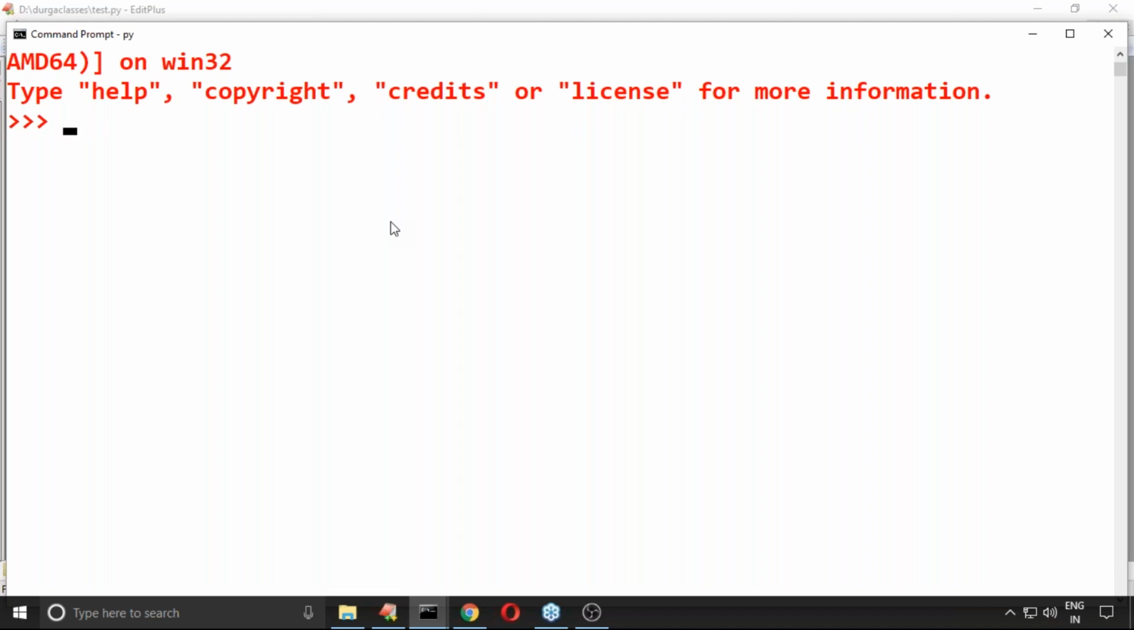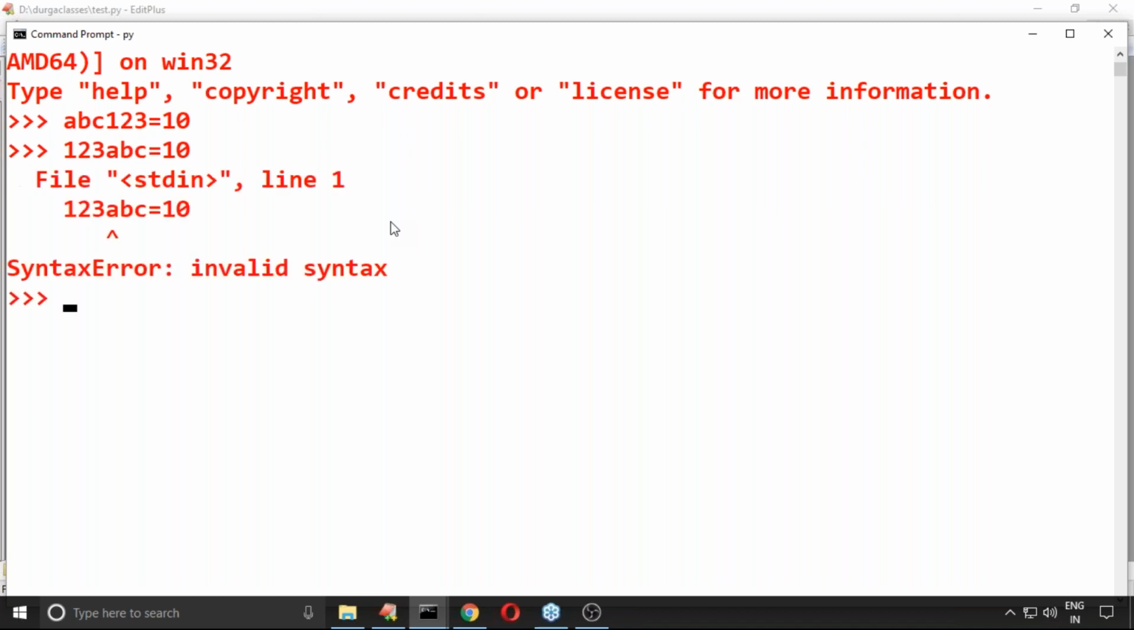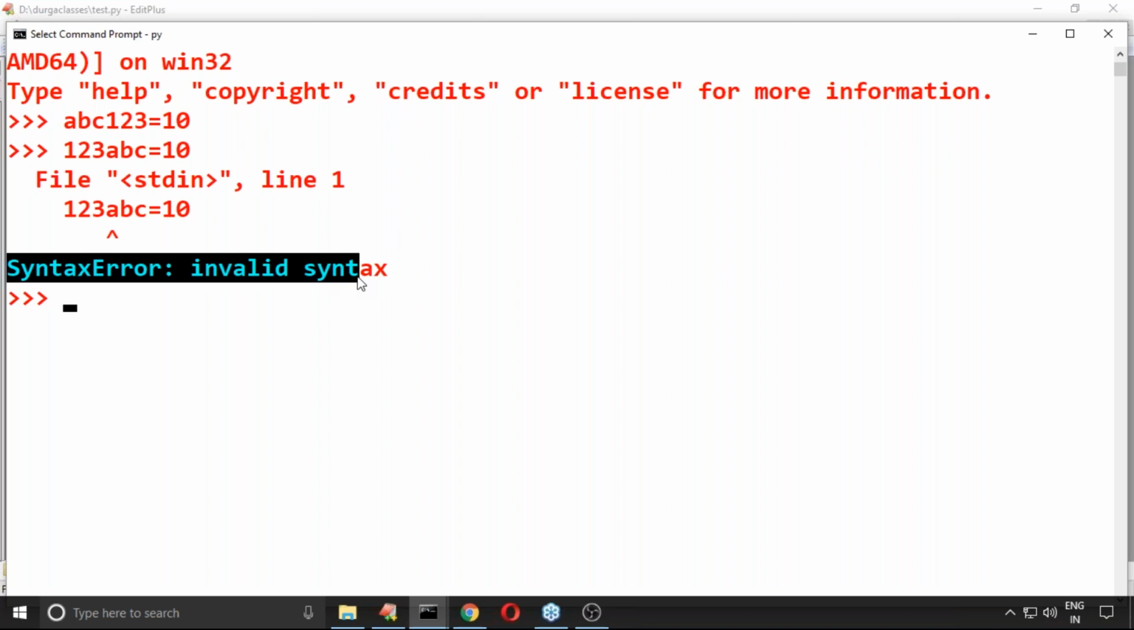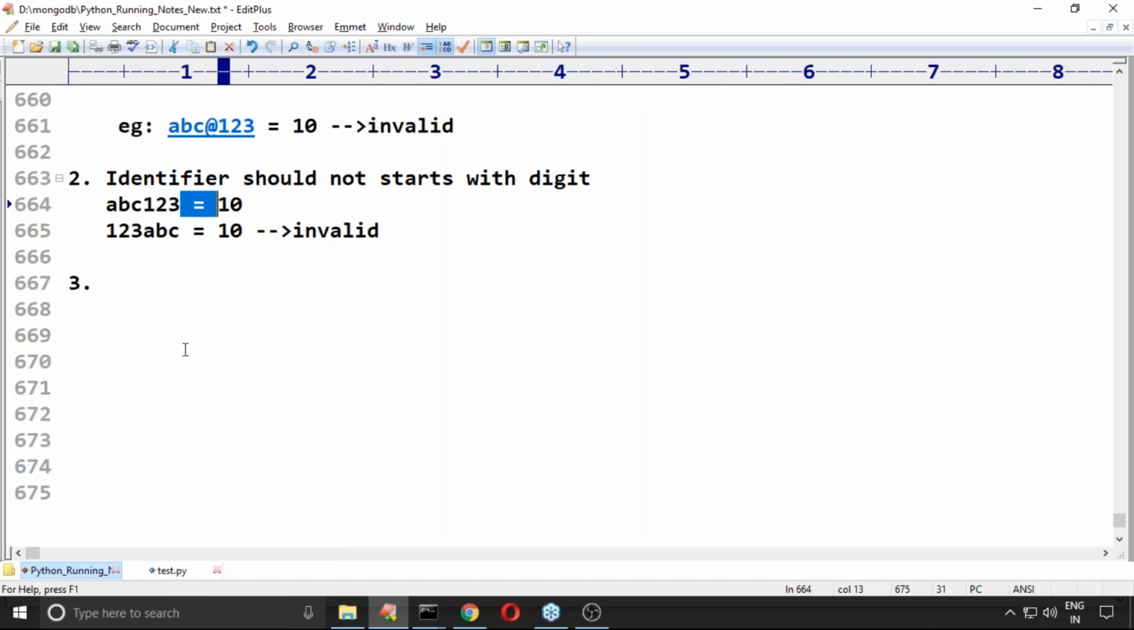Here I'm trying ABC123 is equal to 10. Is it valid or not? Valid. Perfectly, I'm not seeing any error at all. Suppose I try 123ABC is equal to 10. Immediately we get a syntax error, invalid syntax, because an identifier should not start with a digit. Any doubt? Please confirm.